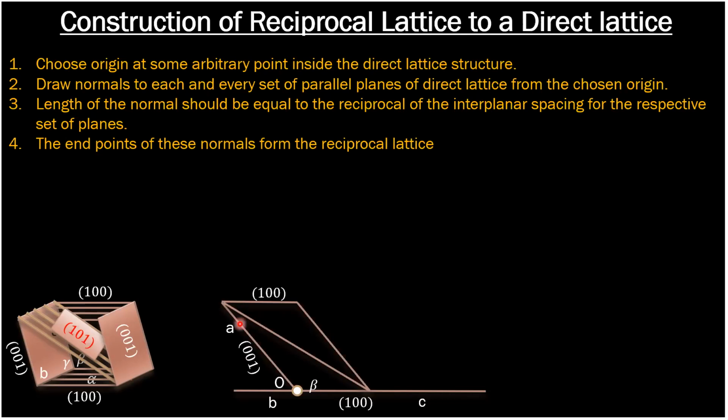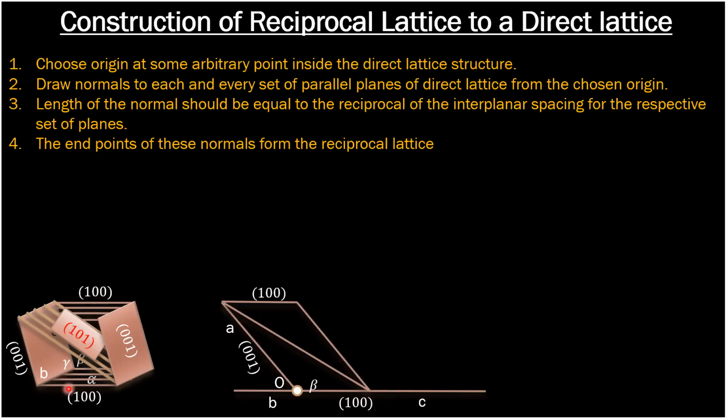These are not actually lines, they are planes, and just for convenience we are taking them as lines, because in 3D it is very difficult to visualize when constructing the reciprocal lattice. So this is your 0, 0, 1 plane, and this is also your 0, 0, 1 plane.